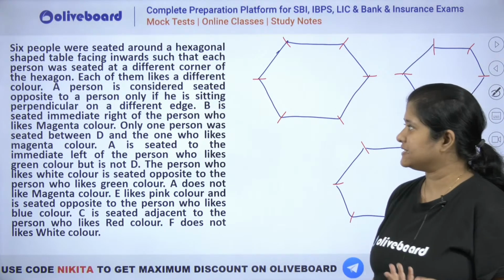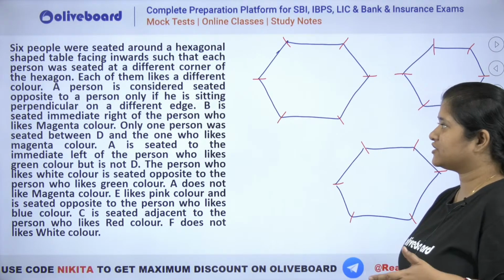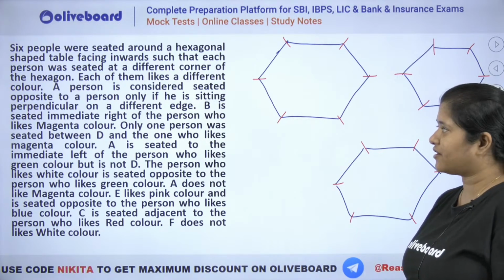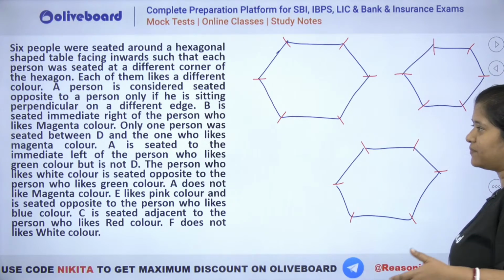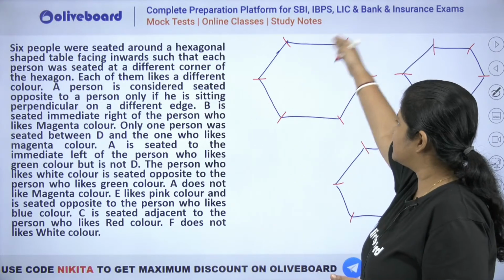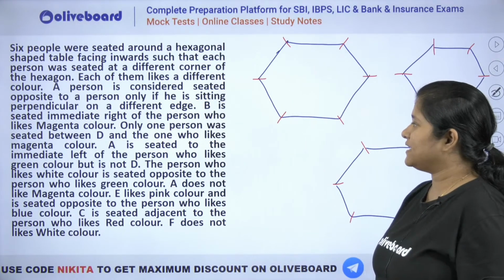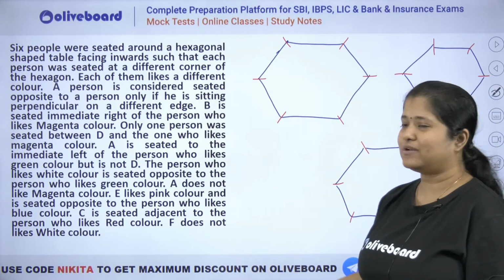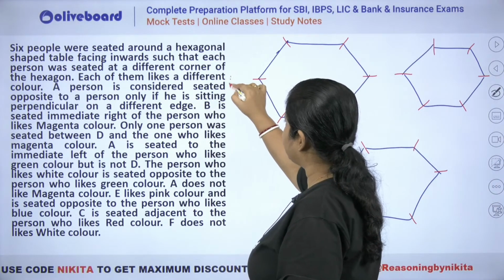So you can see 6 persons are seated around a hexagonal shaped table facing inwards such that each person is seated at a different corner. Each of them likes a different color. A person is considered seated opposite to a person only if he is seated perpendicular in different edges. So something like this. This is opposite, this is opposite, this is opposite. Now B is seated immediate right of the person who likes magenta. So let's say B is this person. So B is immediate right of magenta.